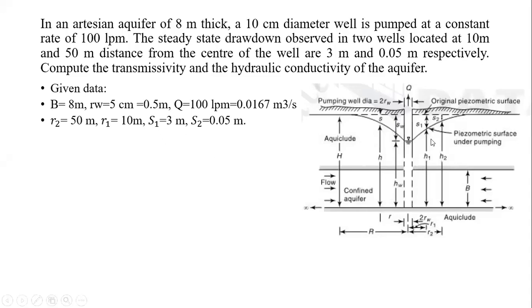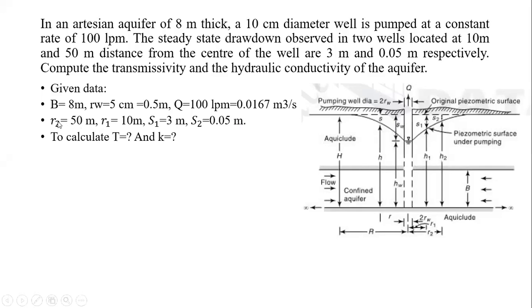Then S1, that is the drawdown in well number 1, is 3 meters, and S2 is 0.05 meters, to calculate T and K. Now which formula will be utilized over here to get the T and K? T is equal to K into B, isn't it? So we'll go for T directly.